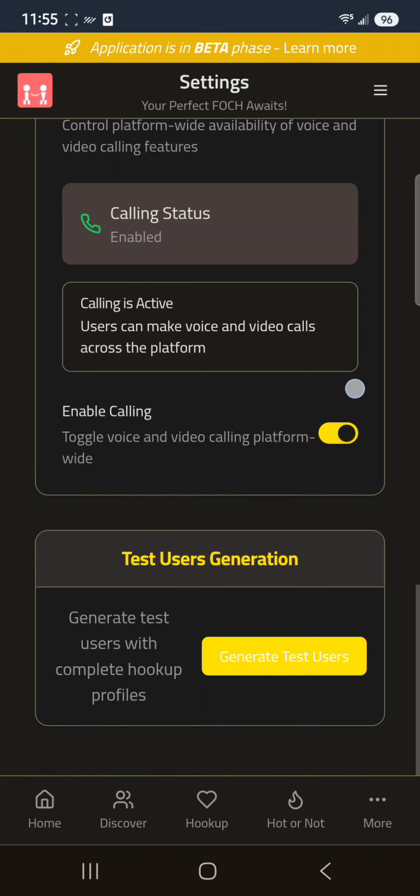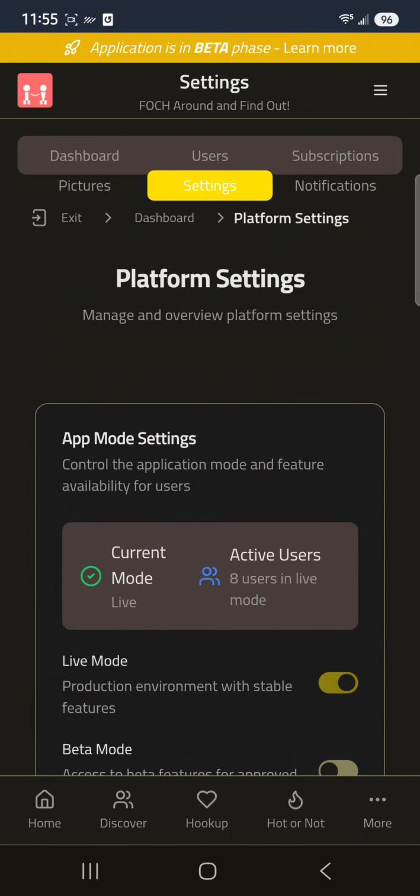I'm trying not to use test users. I'm trying to get people to sign up, help it grow without putting dummy users in there. I really don't want to do that.